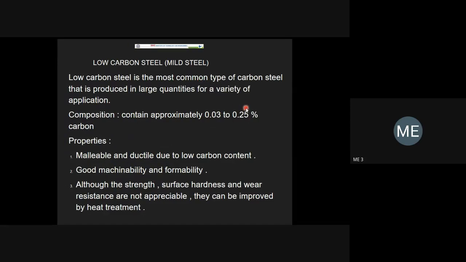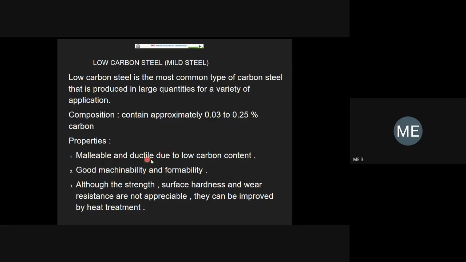So what steel are you using for welding purposes or machining purposes? Most of your chairs, carts, etc. are made of mild steel. Again, the percentage of carbon you have to remember. It is malleable and ductile.